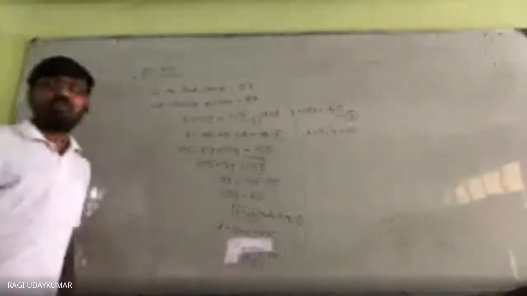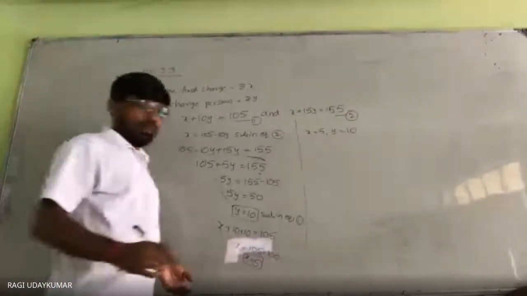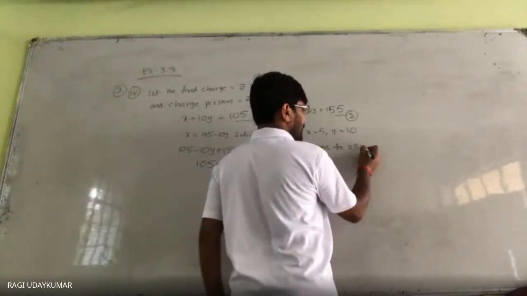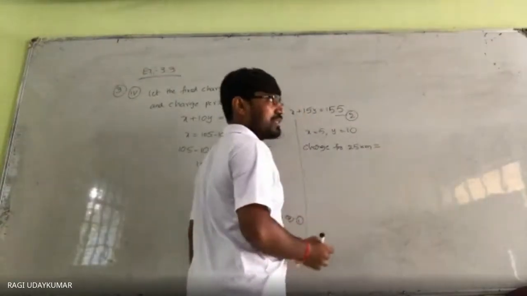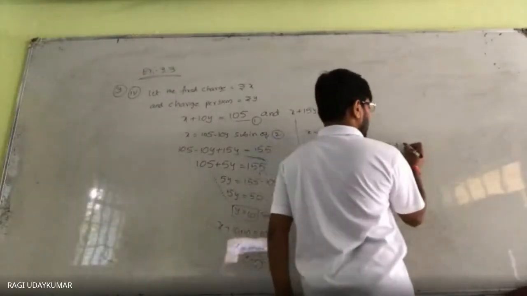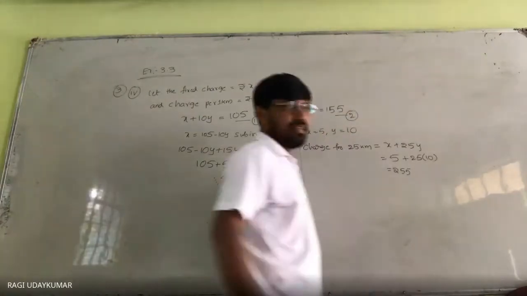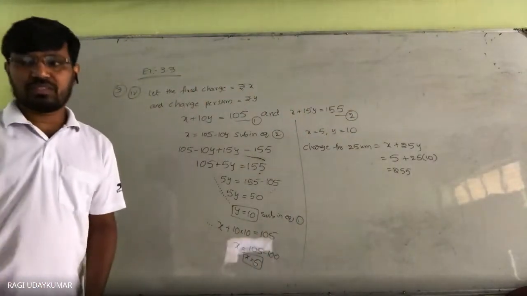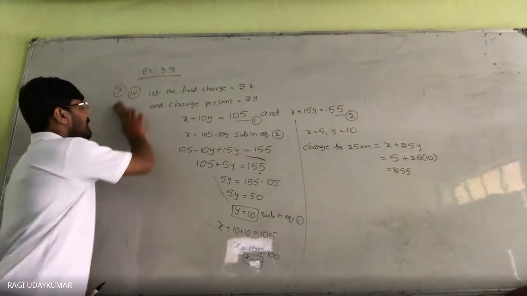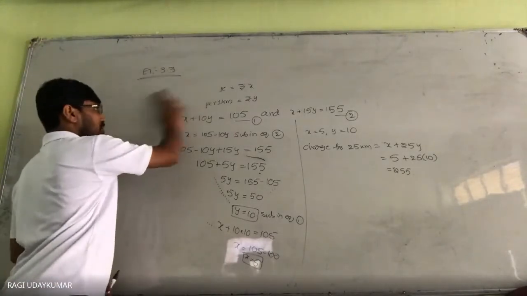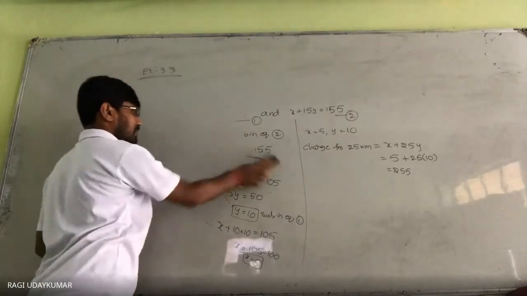Now the question is asking for 25 kilometers, what is the charge? The charge for 25 kilometers is x plus 25y. So 250 plus x, which is 5, gives 255. That's all. Very simple. It's not a difficult task to do this question, I think. Coming to question number 6, you may feel that since we already have 5, you can do it.